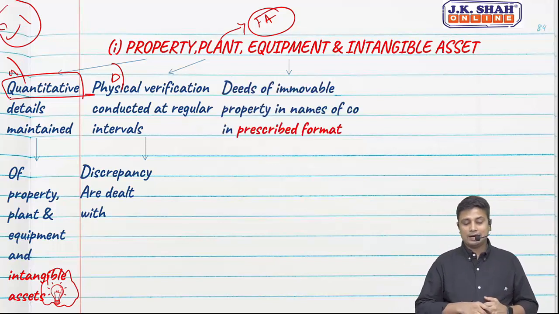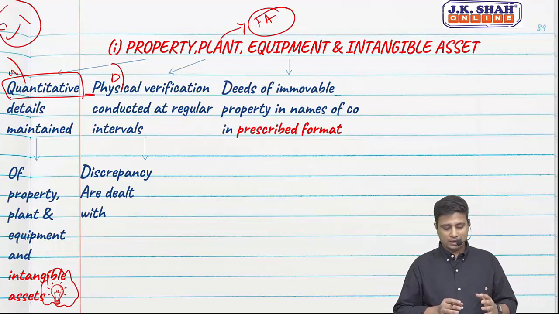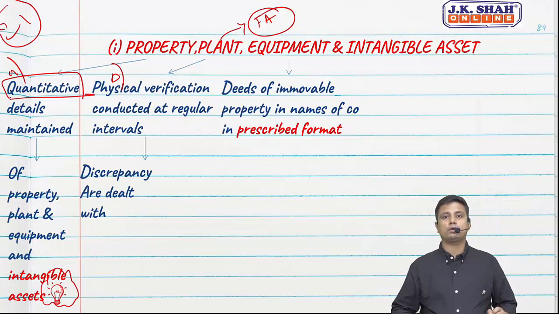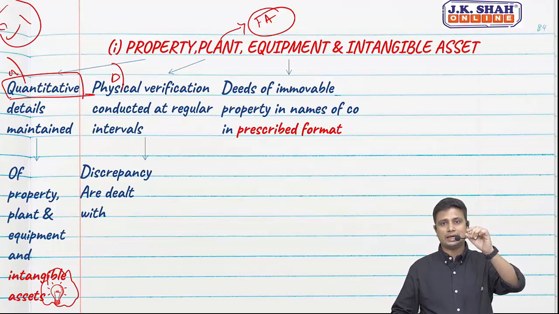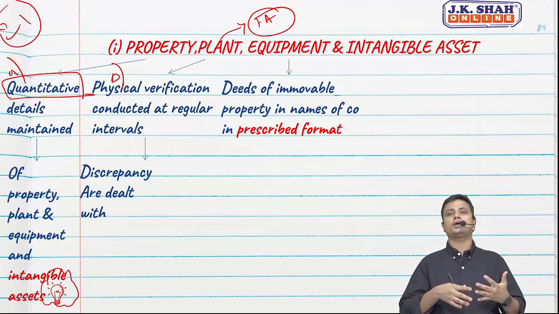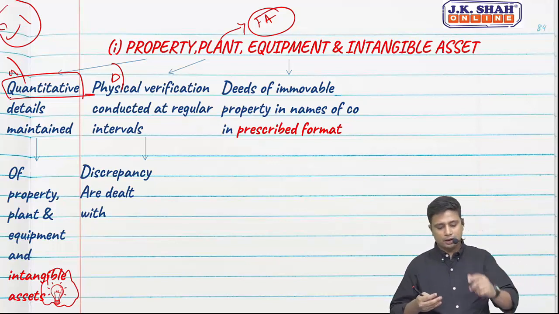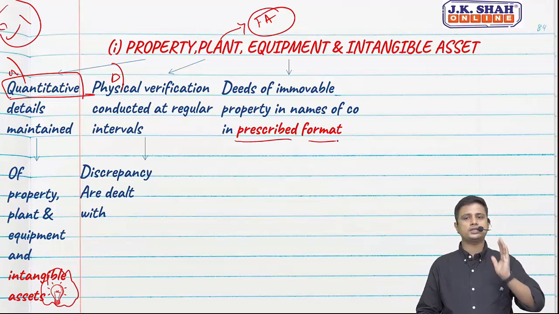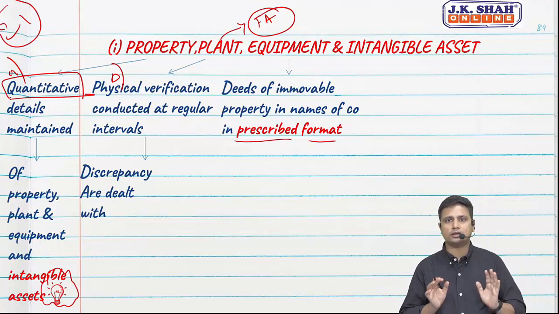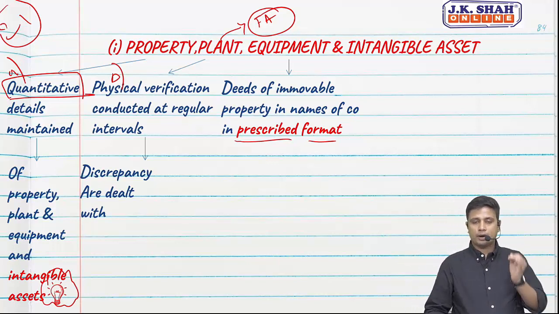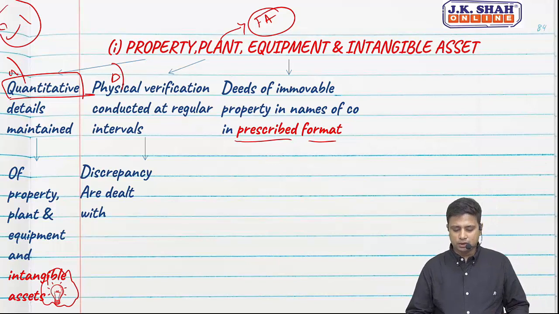Going ahead, whether the title deeds of immovable property are in the name of the company. What do we want to know? Whether the deeds of the immovable property are in the name of the company, and not held in the name of a director or promoter or anyone. Now we need to report the same in the prescribed format. Earlier we just needed to mention whether the deeds of immovable property are in the name of the company. But now we need to give the same in the prescribed format.